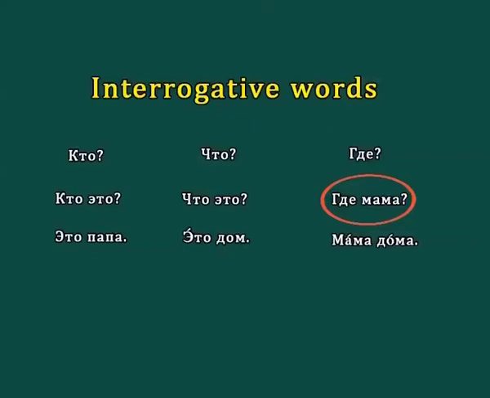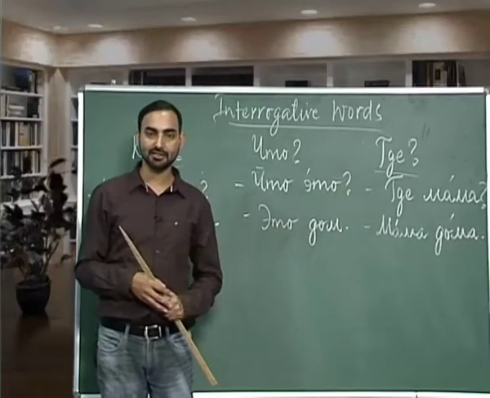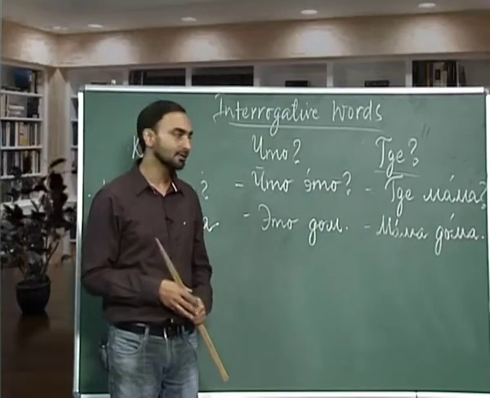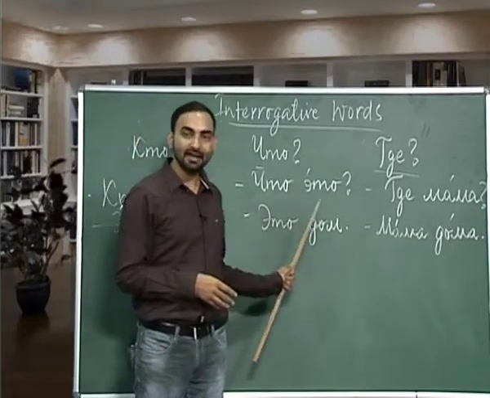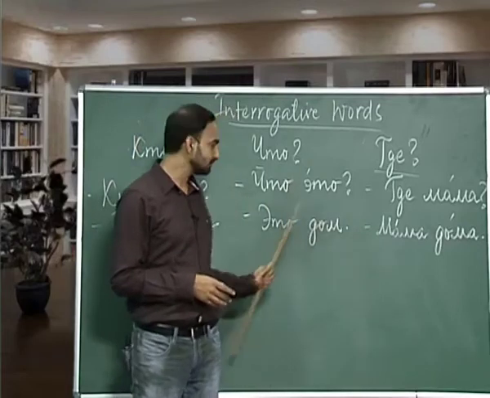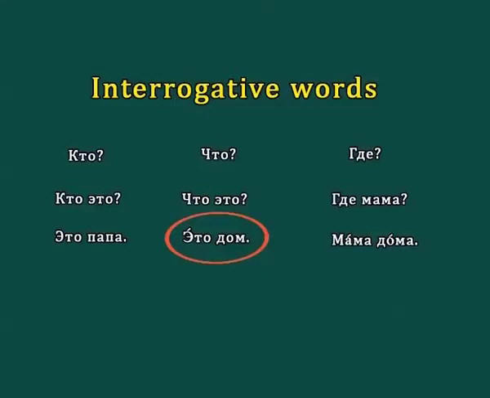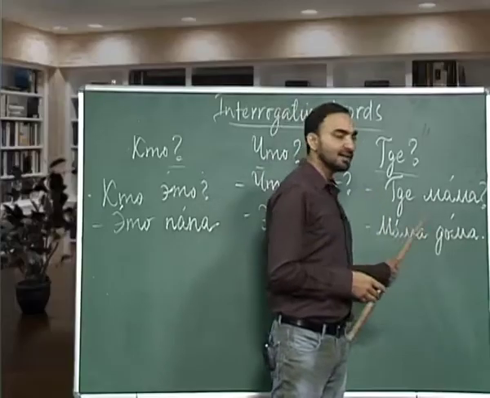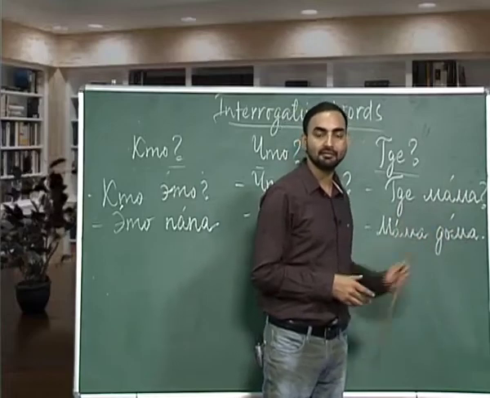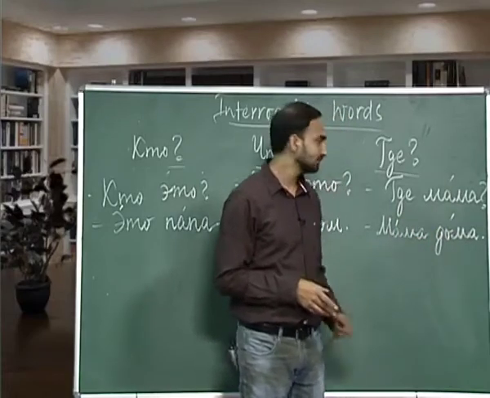From shto we have shto eta. What is this? And how will you answer this question? Which noun will we use? We use an inanimate noun, like dom. Dom is house. Eta dom. Shto eta? Eta dom. Gdje mama? Where is mother?